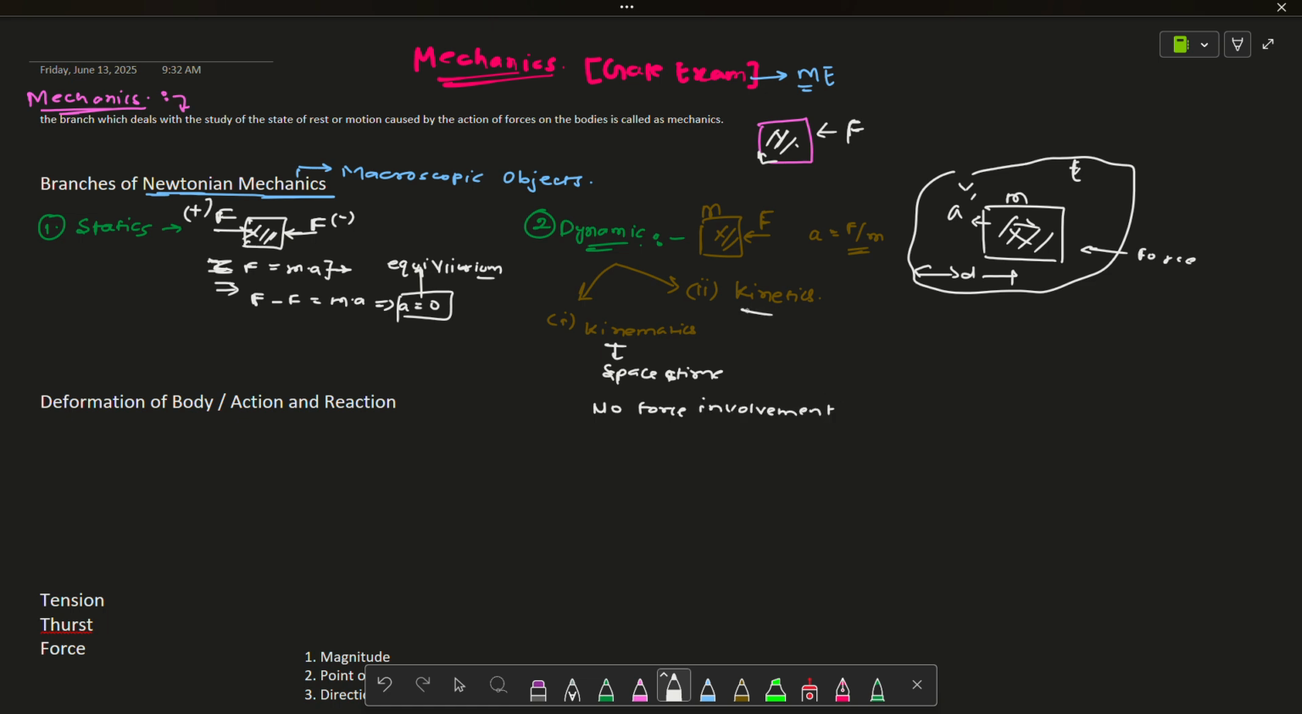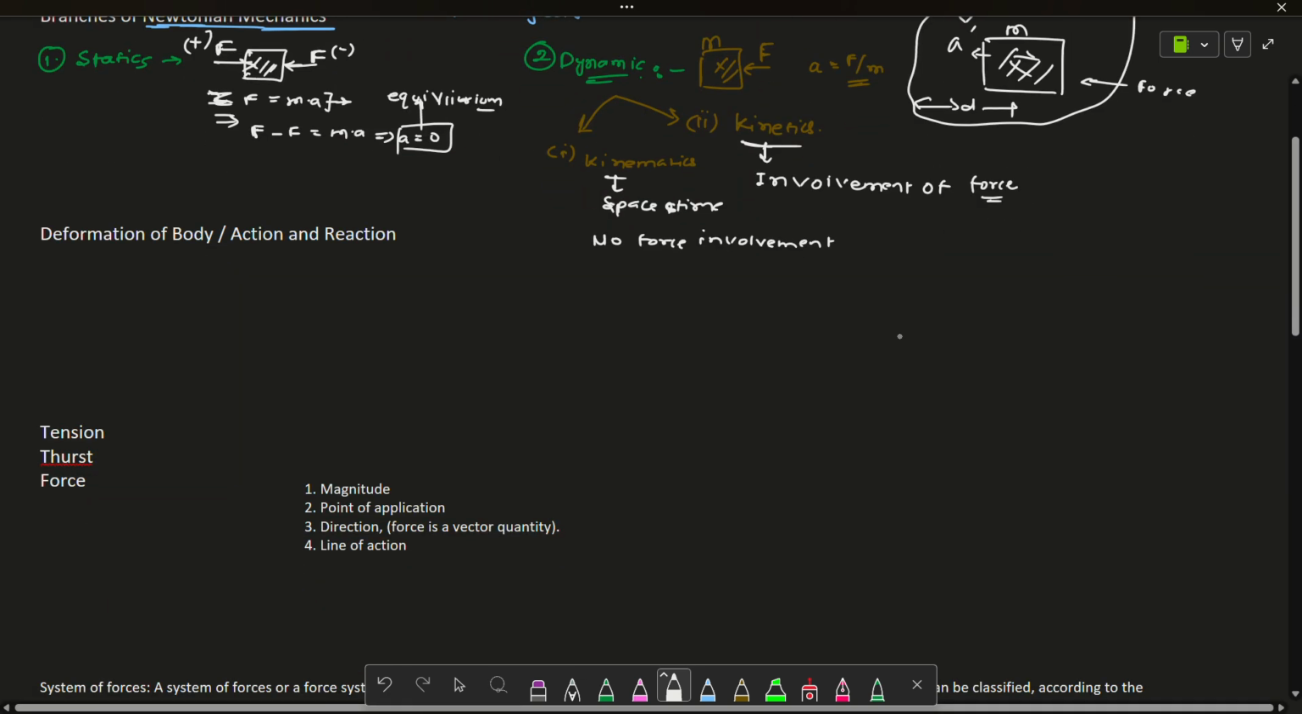Now here we will study the motion with the involvement of force. That is known as kinetics, sorry, not kinematics. Force will be involved there, so we will discuss how much force is required and everything. Another most important thing that came here is deformation of body, and action and reaction.